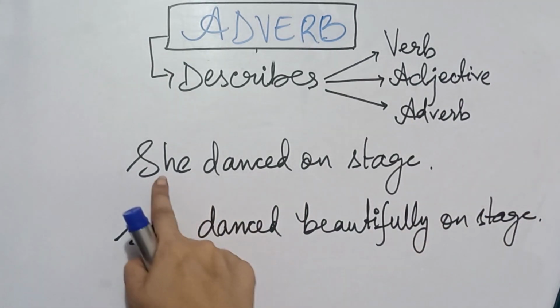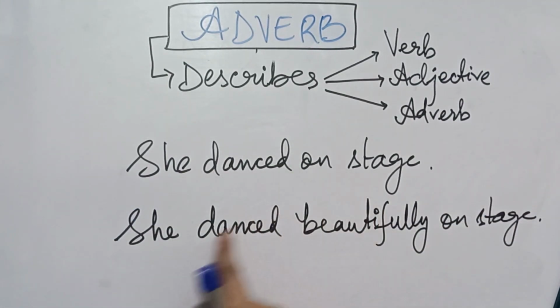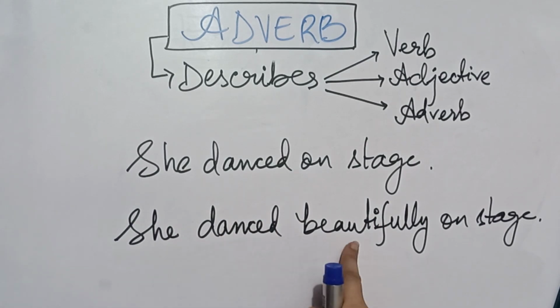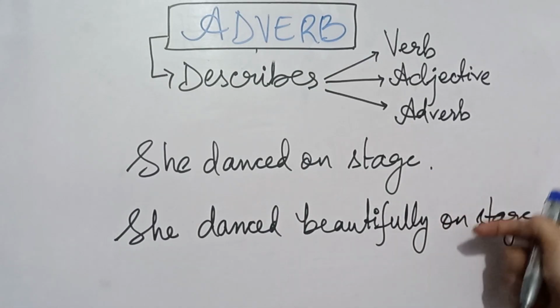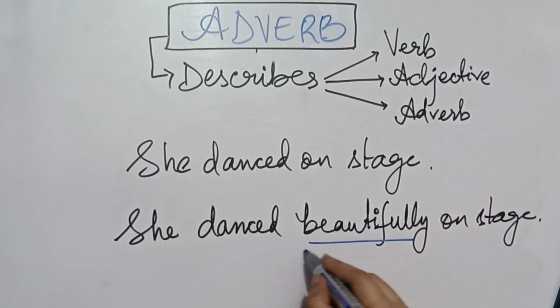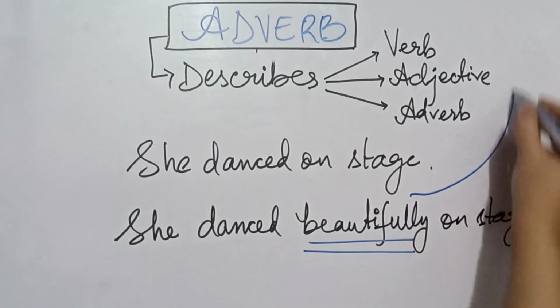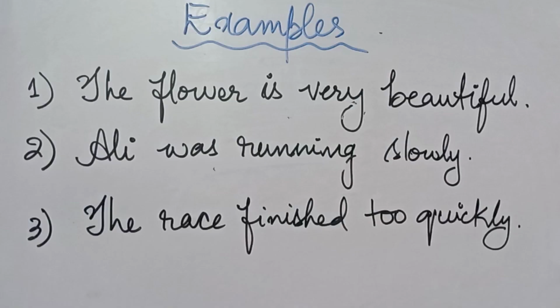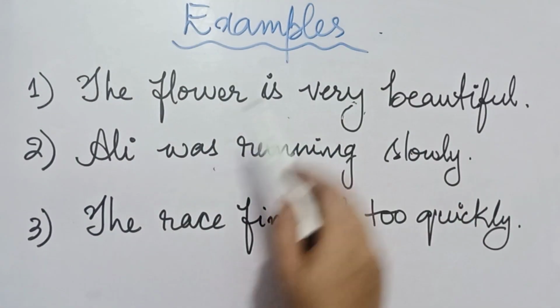Let me explain you with an example. She danced on stage, and I rewrite the sentence, she danced beautifully on stage. Here beautifully is an adverb which is explaining how she danced. So beautifully is an example of an adverb. Let me explain you with more examples.